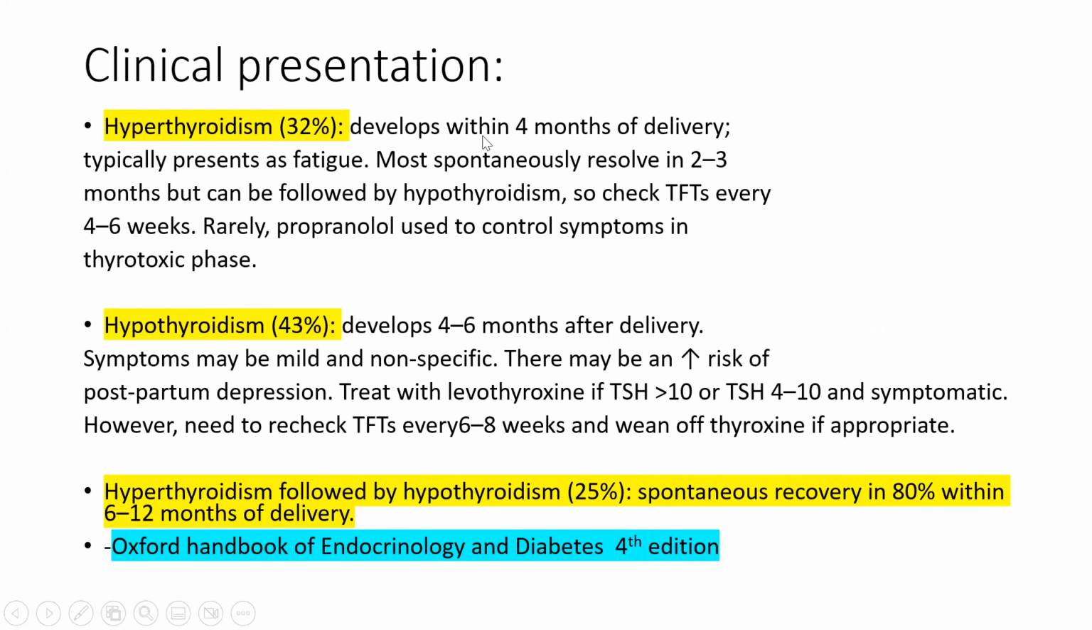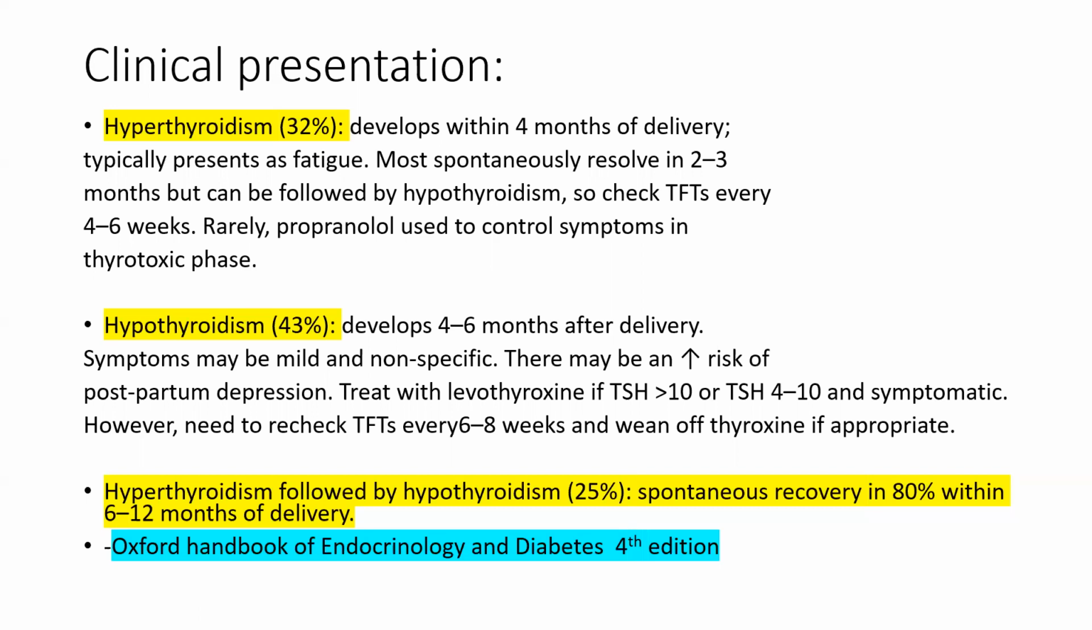Hyperthyroidism typically develops within 4 months of delivery, can present as fatigue, resolves spontaneously in 2 to 3 months, but can be followed by hypothyroidism. So make sure that you check your thyroid function test every 4 to 6 weeks. In the meantime, beta blockers can be used to control the symptoms while the patient is in the thyrotoxic phase.